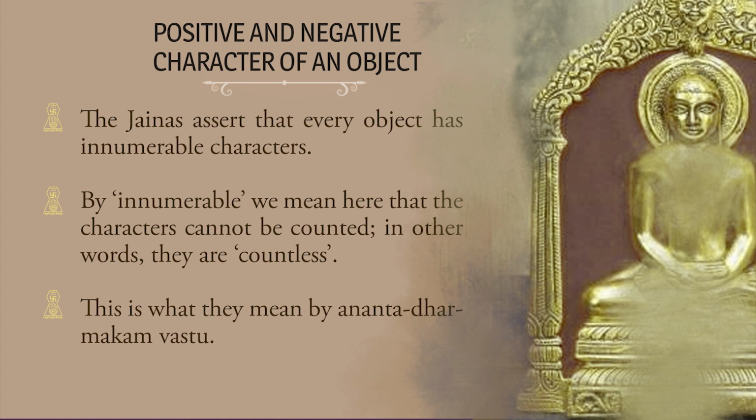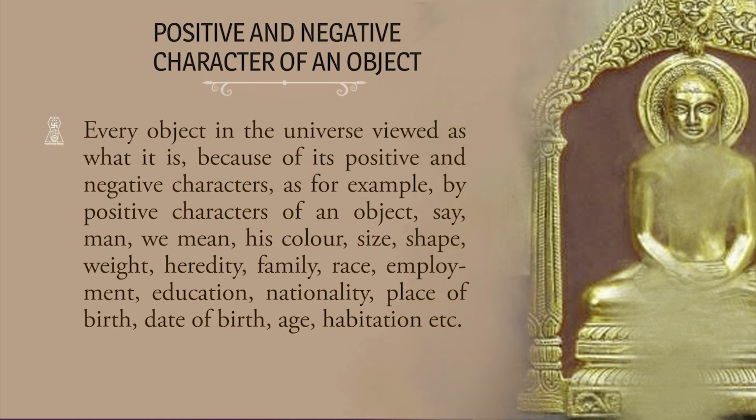That is why they say Ananta Dharmatmaka Vastu. It is said by Jainism that the qualities of every object are Ananta Dharmatmaka Vastu. Every object in the universe is viewed as what it is because of its positive and negative character.